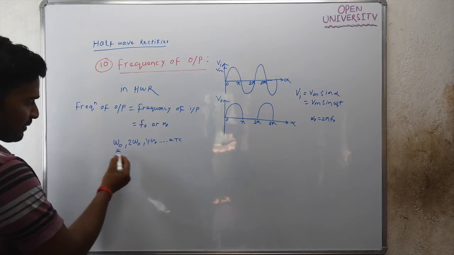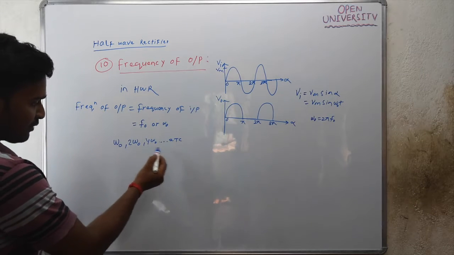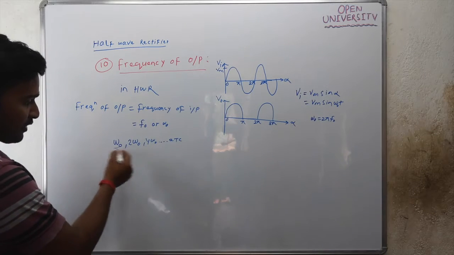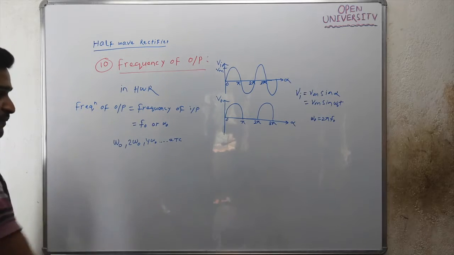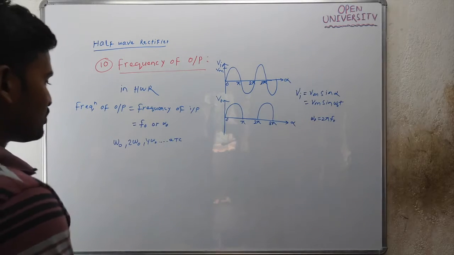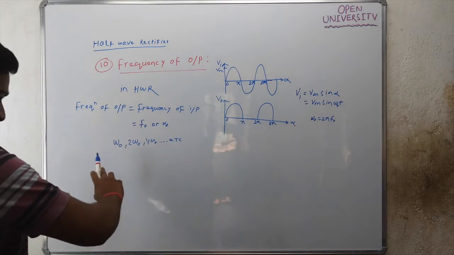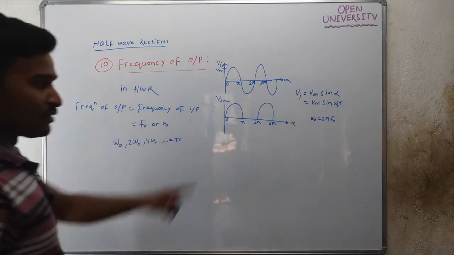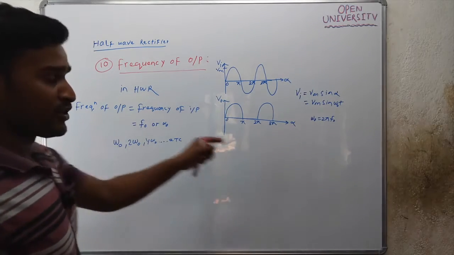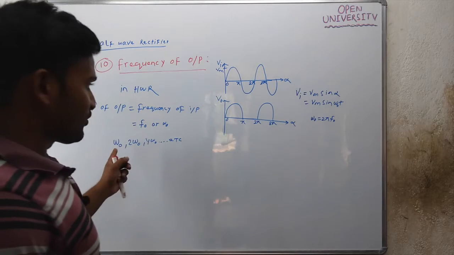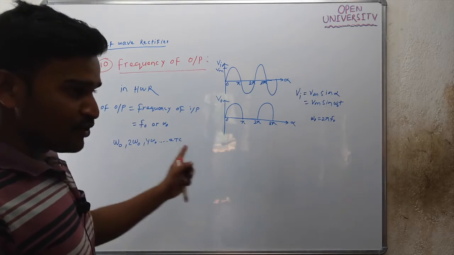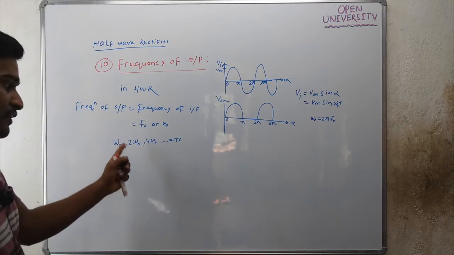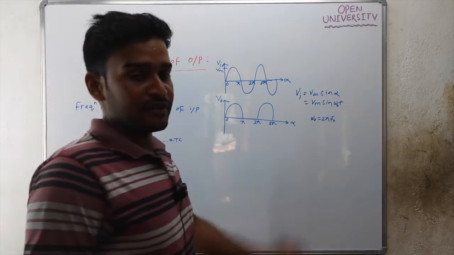This is called the fundamental frequency, and these are even harmonics, or even integer multiples of the fundamental frequency. Along with the fundamental frequency omega naught, some harmonics are also present, like 2 omega naught, 4 omega naught, 6 omega naught.